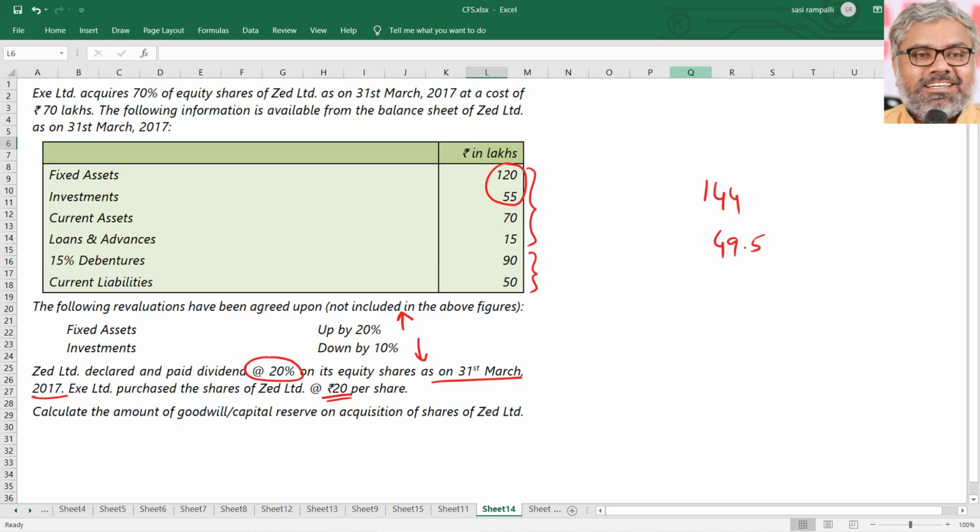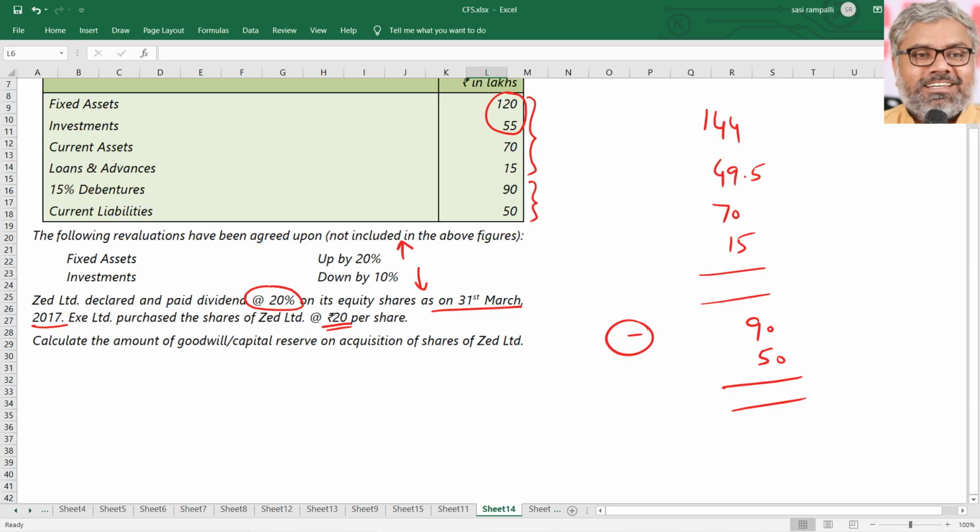Then current assets are same as 70. Nothing is mentioned. Loans and advances same as 15. These are all assets. From that deduct liabilities. Nothing is mentioned about them. So debentures 90 and current liabilities 50. Deduct these two. What we'll get is net assets. That is the value, right? That is the equity. That's what is shareholders' funds. Assets minus liabilities ultimately. Assets minus outside liabilities.